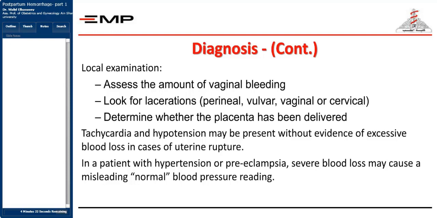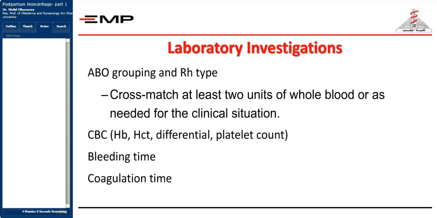So when you measure the blood pressure and you find it 110 over 70, and you find the patient tachycardic, don't think that it's just fear. The patient may be shocked, but the blood pressure did not fall because it was previously a very high blood pressure. So you diagnosed the condition.